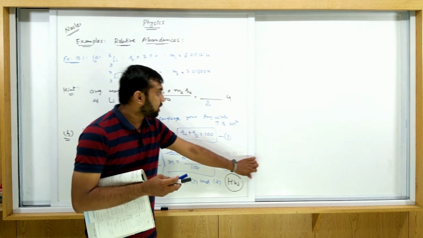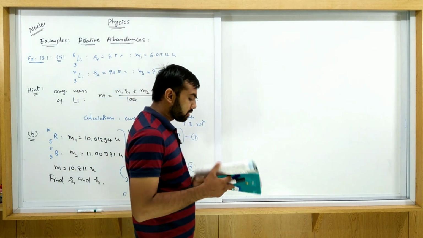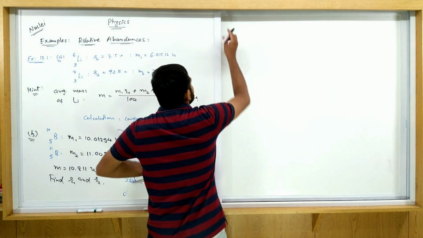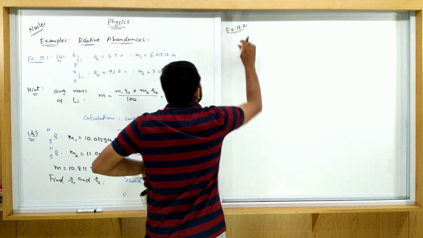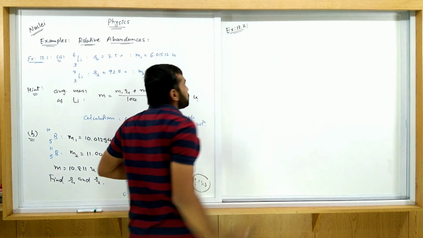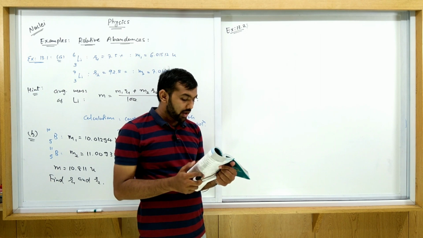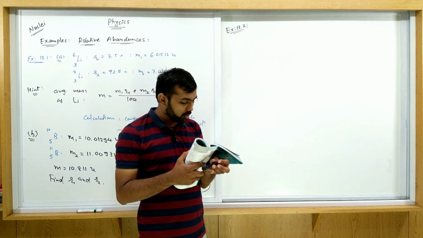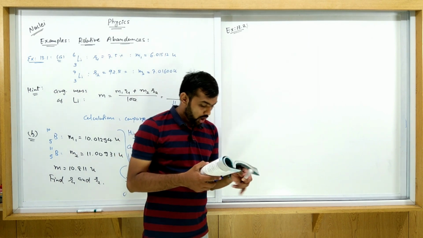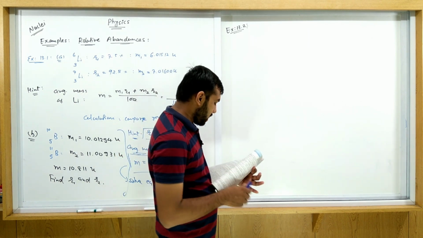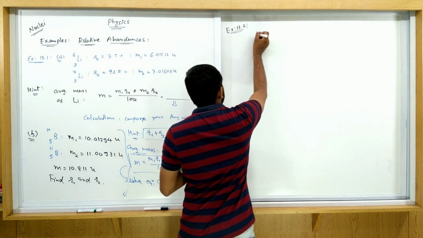Next problem is from the textbook again, and it is example number 13.2. So now this example 13.2. Okay, so what is the problem? There are three stable isotopes of neon: 10Ne20, 10Ne21 and 10Ne22. So we have 3 isotopes.